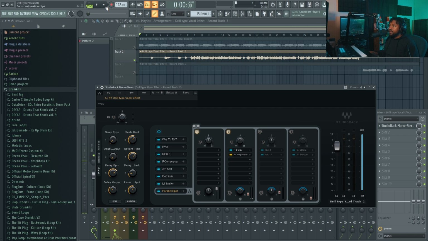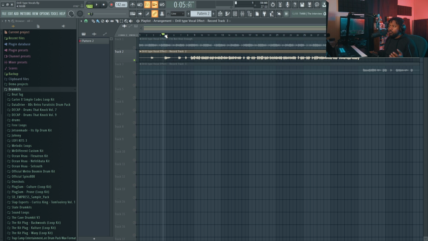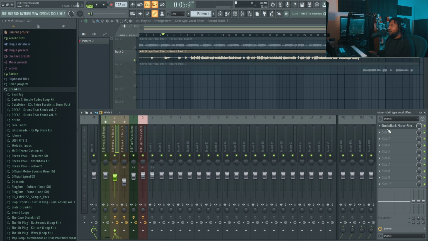Now, the good thing about this sidechain delay effect is that it only activates in silence. So when the vocals are going, you don't hear delay. But once you hear a moment of silence, you can hear the delay tail. So, for example, this is a great example right here. Whoa. Yeah, I do like that. That's really dope. I love doing sidechain delays. It just makes things a lot smoother and better.